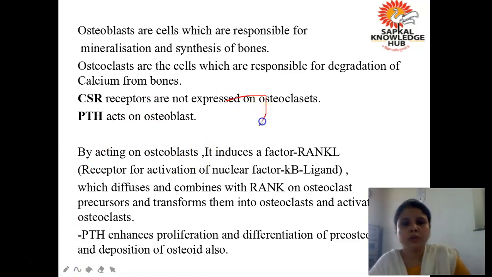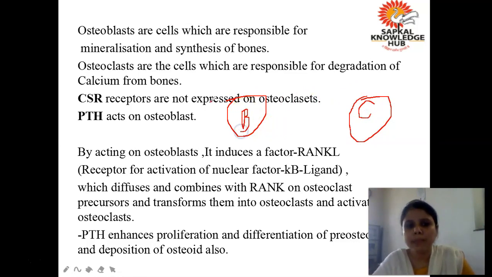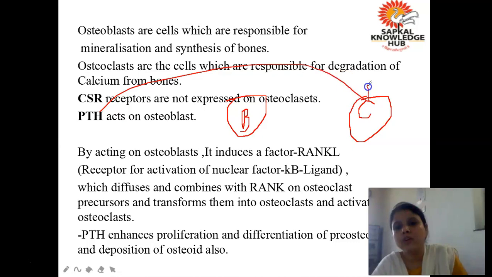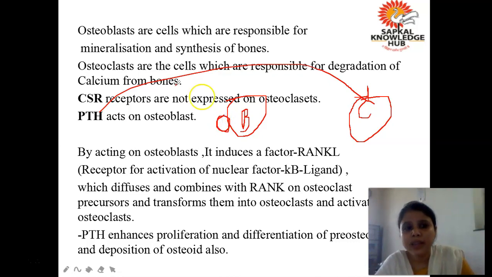Okay, this is your osteoblast. And this is your osteoclast. This is your osteoclast and this is your osteoblast. Now what I am telling is, what does parathyroid hormone do? It increases the activity of osteoclast, but the receptors are present on osteoblast. Are you getting? Then how is parathyroid hormone activating the osteoclast?